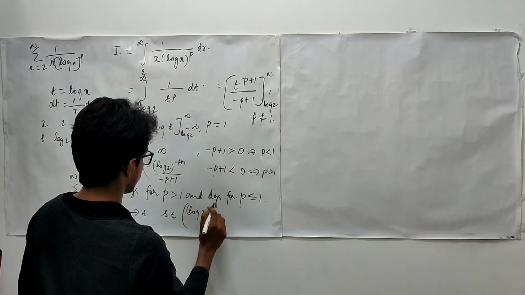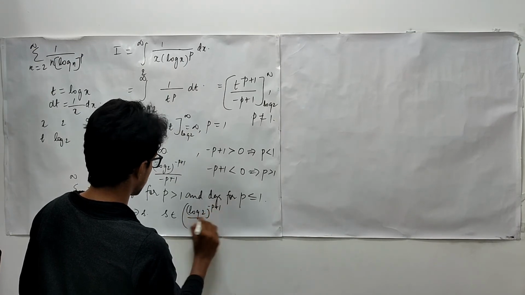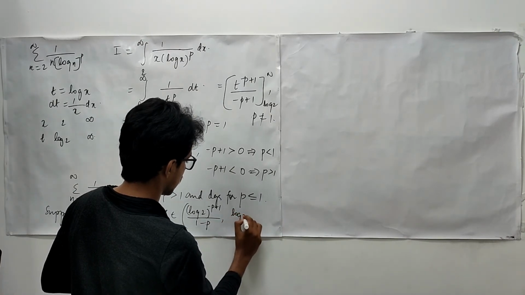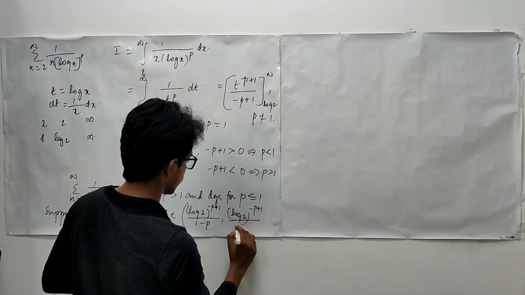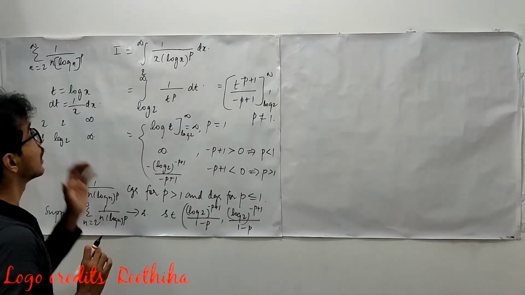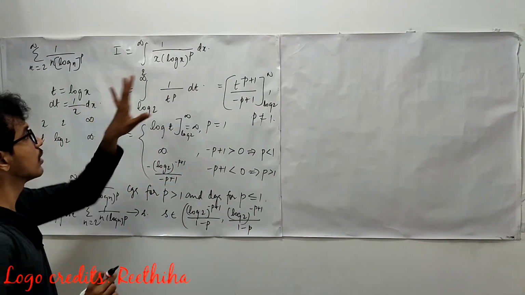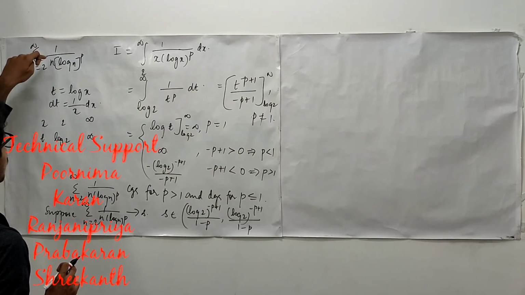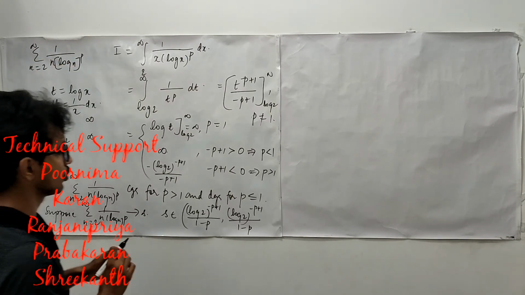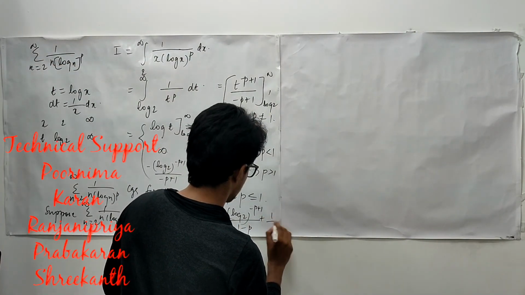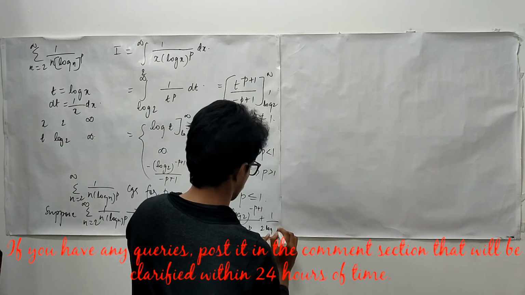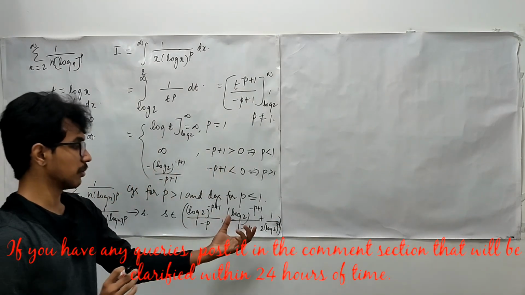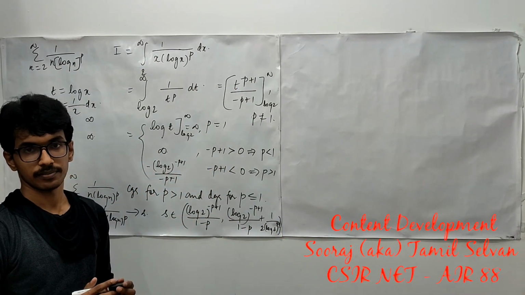So it is simply what? Log 2 to the power minus p plus 1 upon 1 minus p. Let us write this way. And it is going to be log 2 to the power minus p plus 1 upon 1 minus p. And when we substitute the first term of the series, when you substitute 2, what are you going to get? You are going to get 1 upon 2 log 2 to the power p. So plus 1 upon 2 log 2 to the power p. So this is the limit in which your convergence is going to be there, right?